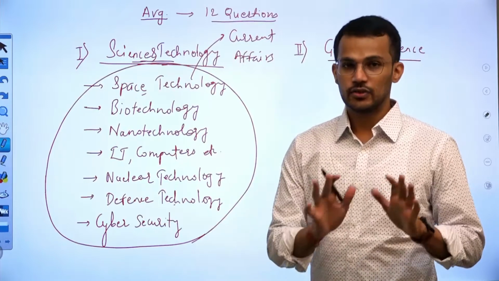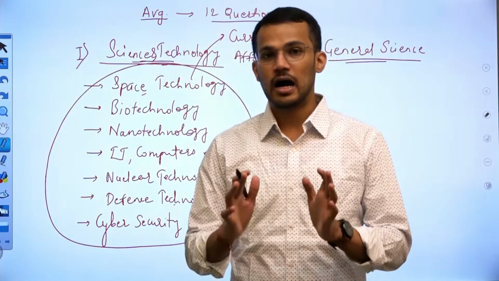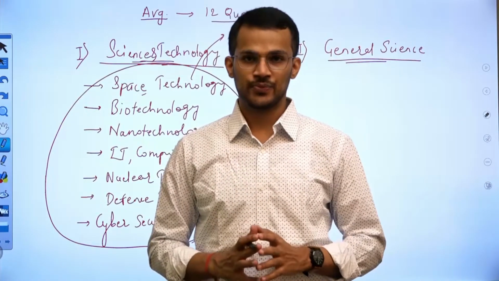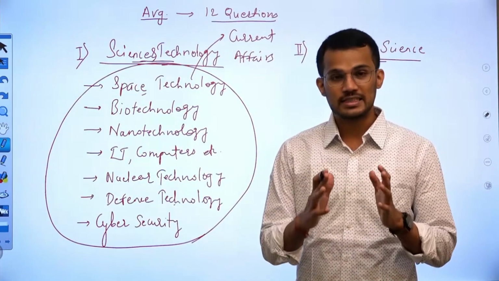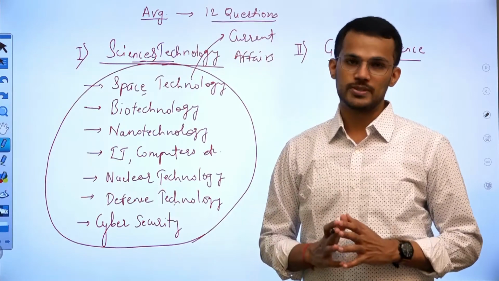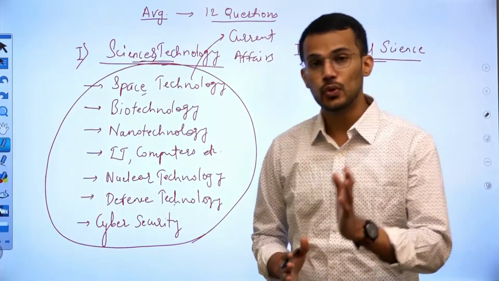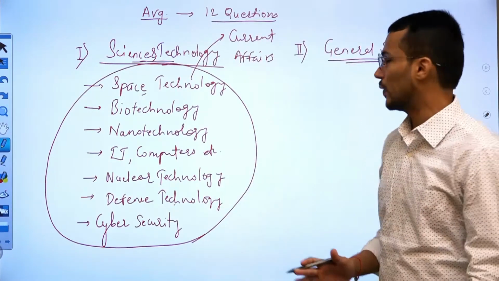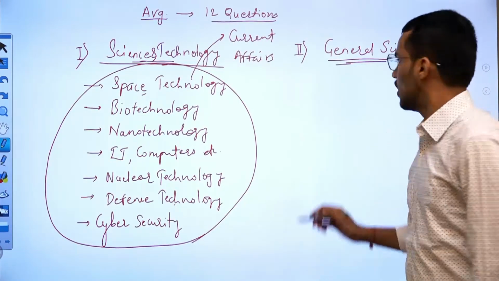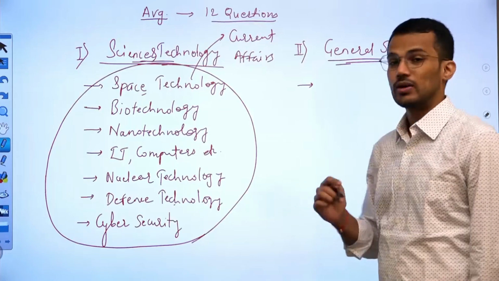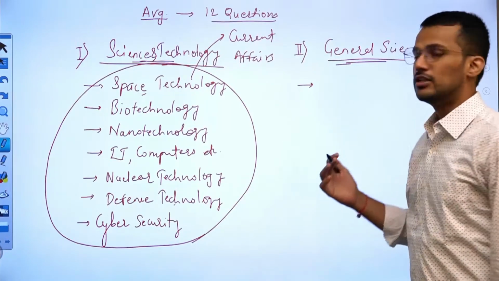In the recent past, that means after 2016, the weightage of Science and Technology has increased in the prelims examination. There are fewer questions from 2016 onwards from general science. So what are the subtopics under general science?